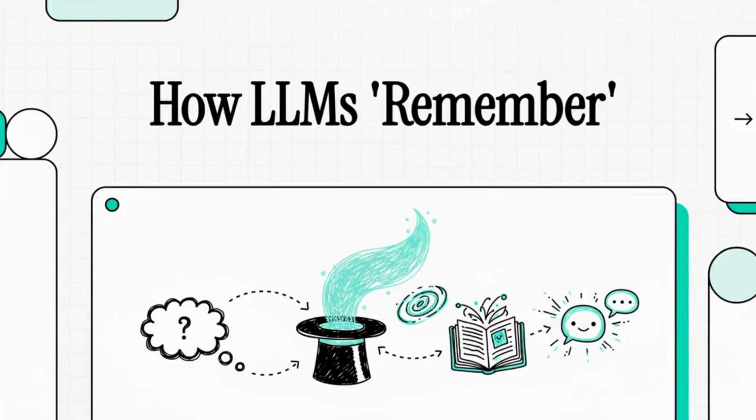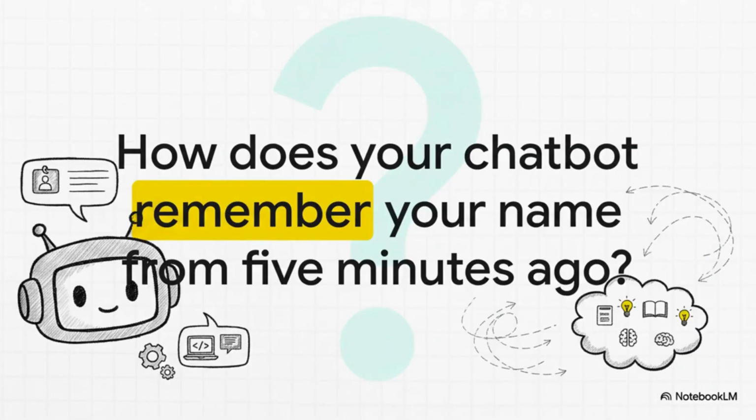Welcome to The Explainer. Today, we are going to tackle a real mind bender, a paradox that feels like pure magic. How in the world do AI chatbots remember things about you and, get this, they have absolutely no memory whatsoever? I mean, you've totally experienced this, right? You'll tell a chatbot some little detail, your name, a project you're working on, and then a few messages later, it brings it up. It feels like it's actually listening, like it remembers.